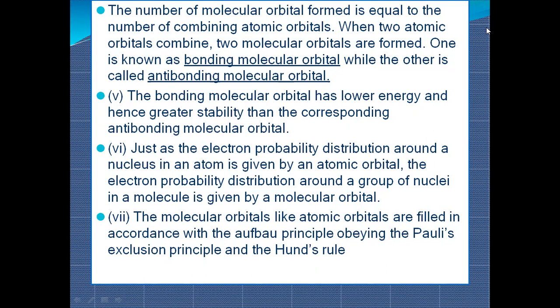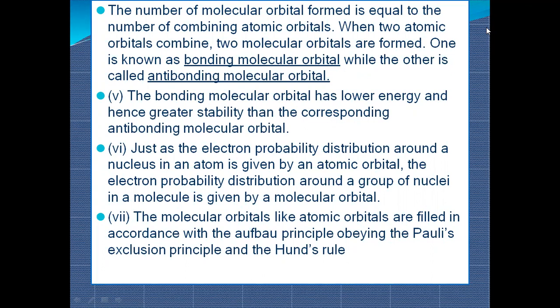When two atomic orbitals combine, they form two molecular orbitals, named the bonding molecular orbital and the anti-bonding molecular orbital. So there are two types of molecular orbital. If they ask how many types of molecular orbitals there are, two types: bonding and anti-bonding.